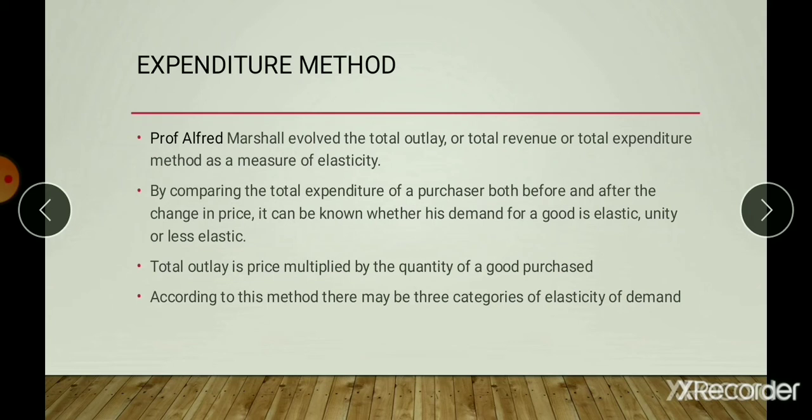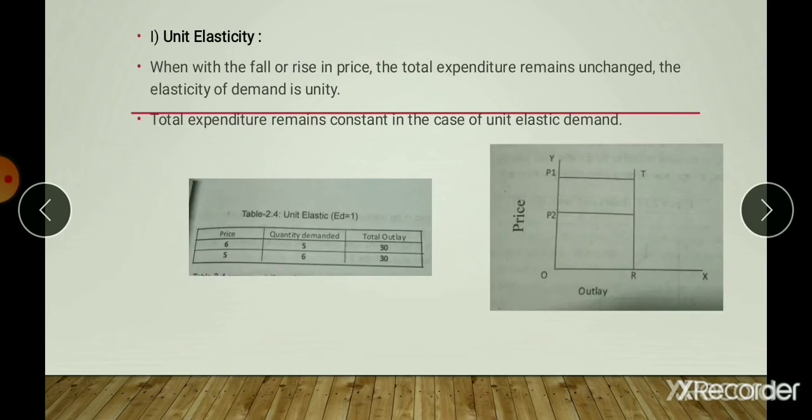Here, total outlay is price multiplied by the quantity of good purchased. According to Marshall, by this method there are 3 categories of elasticity of demand: unity elasticity, relatively elastic and relatively inelastic.